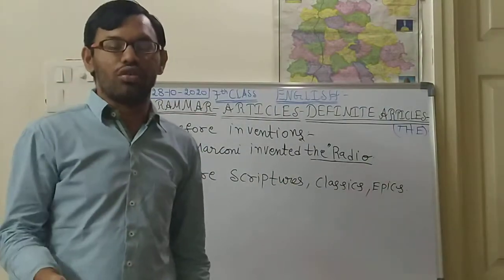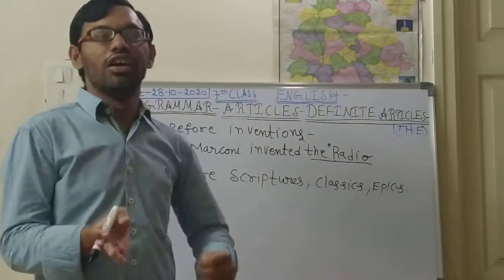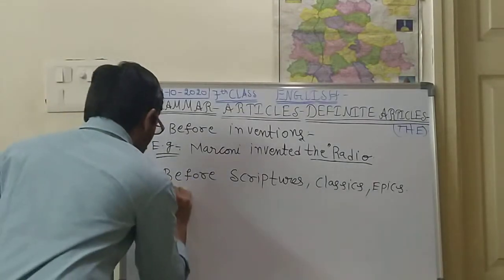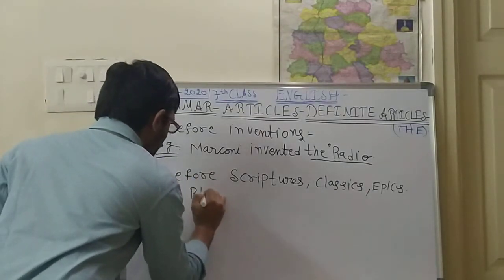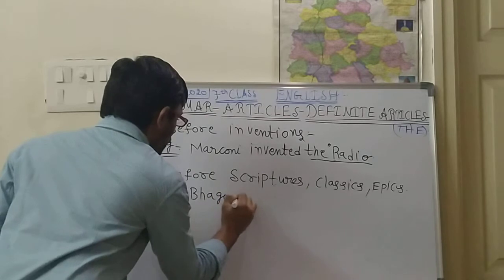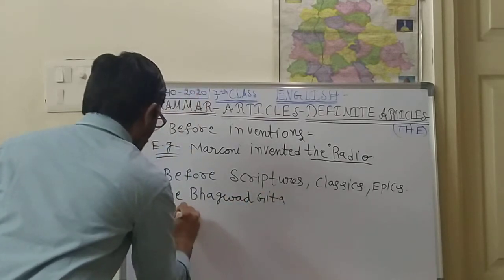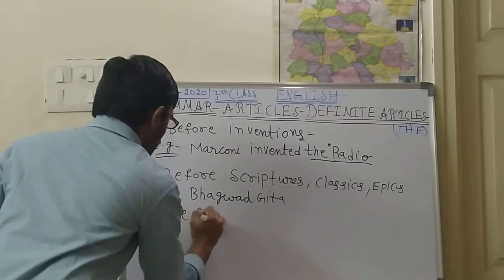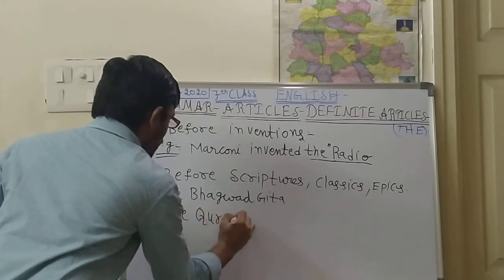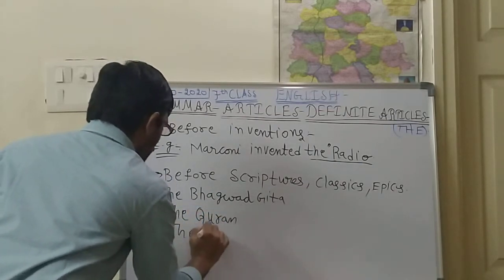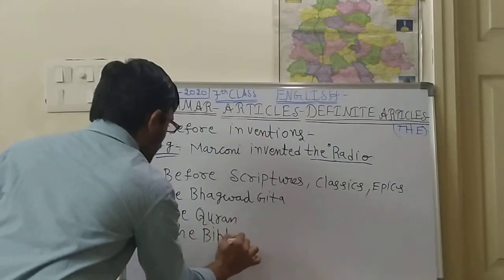Any holy books. Whatever holy books are there. So the Bhagavad Gita. Next, the Quran, the Bible. So these are the holy books, children.